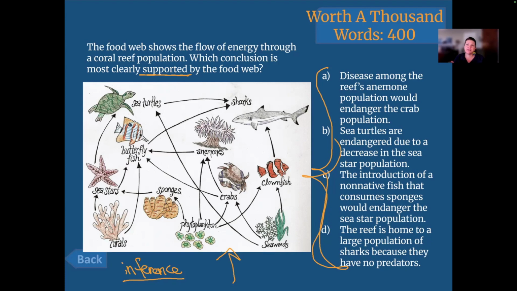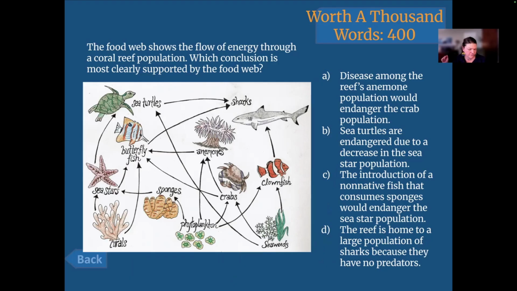If you look through all of them, you'll see endangered the crab population, endangered because of a decrease, somebody getting endangered again, and sharks have no predators. Nothing in the list is directly from here. It's all assumptions. Could we support them with this graph or not?